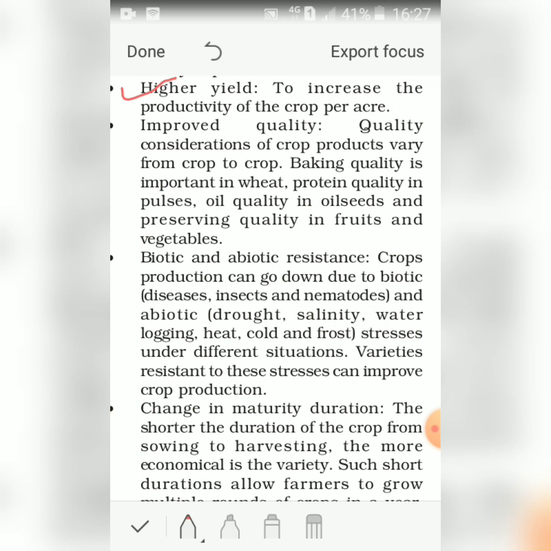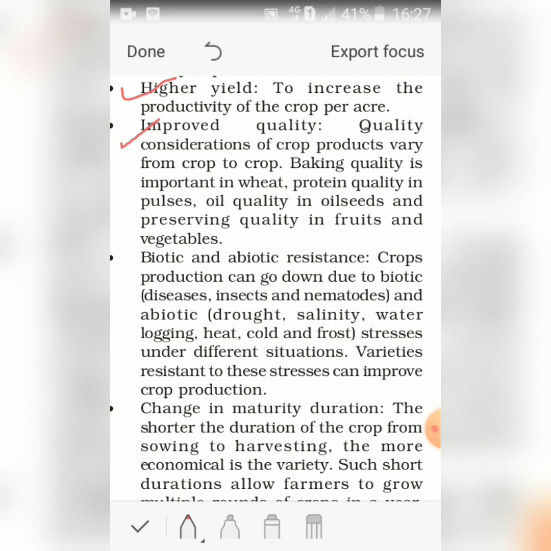The fruits and vegetables, when they have been harvested, very easily may get spoiled. But if we can have a variety which can be preserved for a longer period of time, certainly it is an improved variety. So this is the second point in